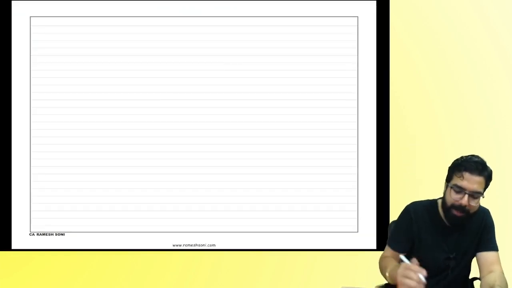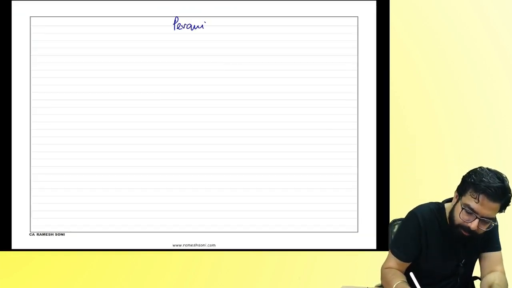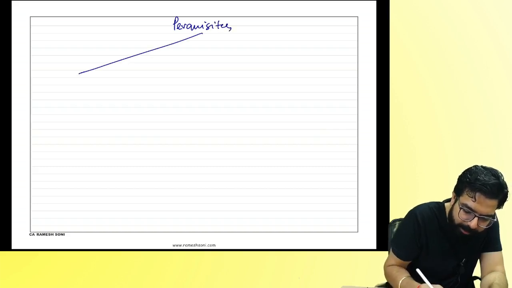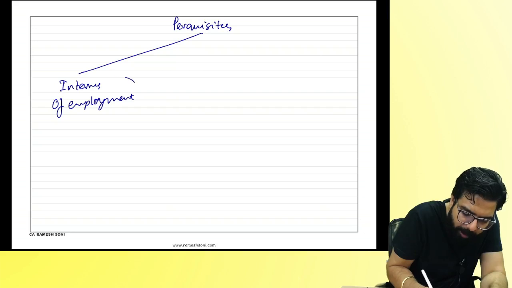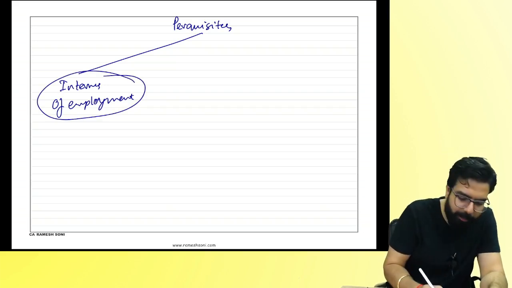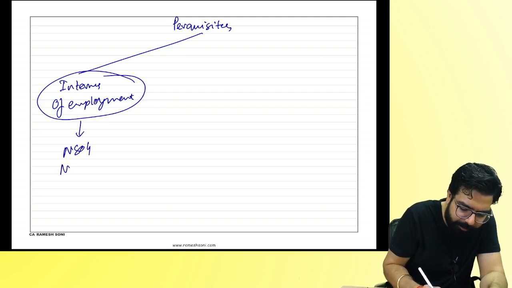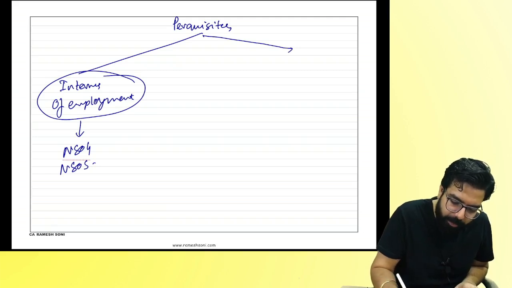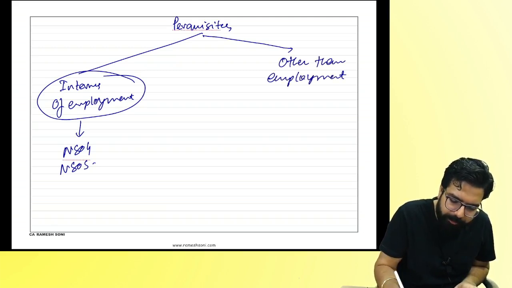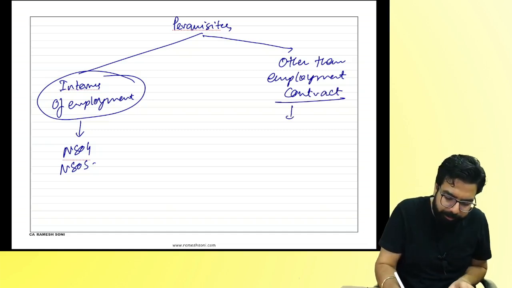Can I go ahead? So can I summarize perquisites like this? Perquisites in terms of employment, meaning it was already there in the employment letter and you are giving those perquisites, then will GST come? Neither supply of goods nor supply of service. But for perquisites other than the employment contract, meaning what is not there in the employment contract, what will you see?